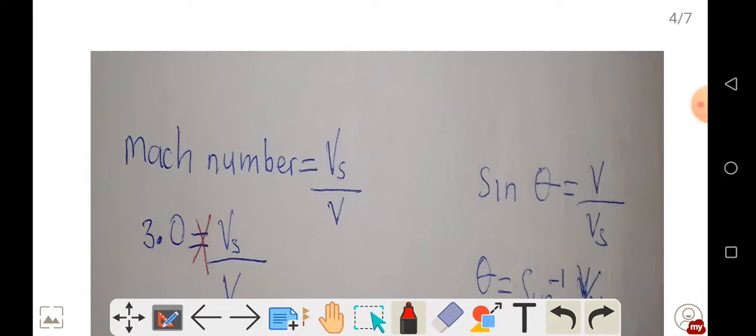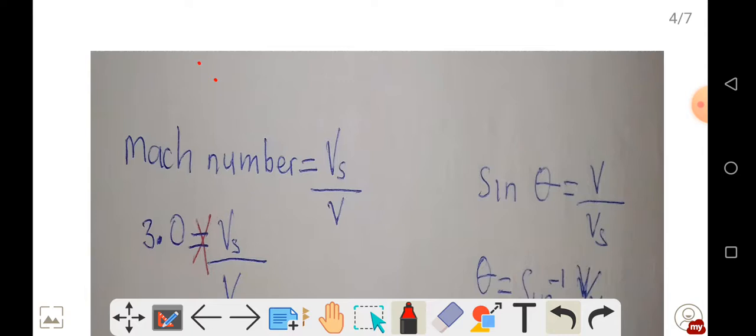Suppose an object is moving at a speed higher than the speed of the wave. This is what we call an object flying at a supersonic speed.